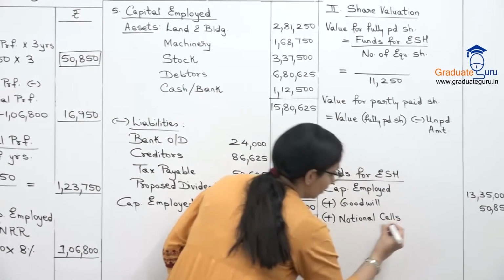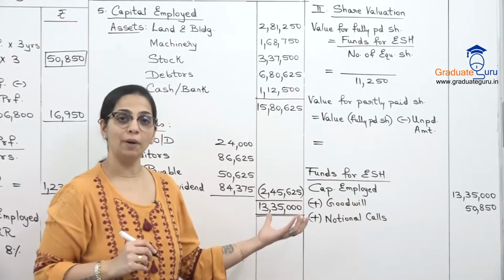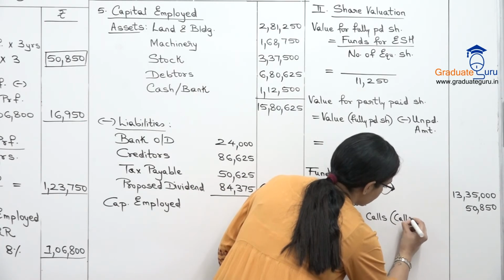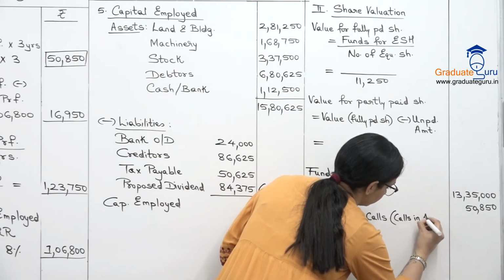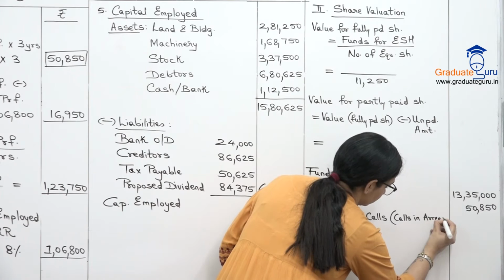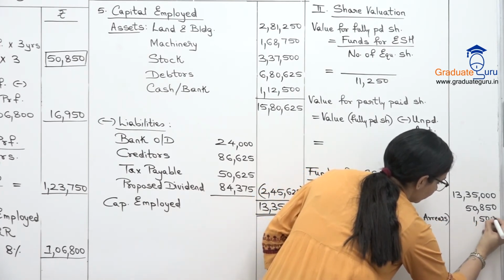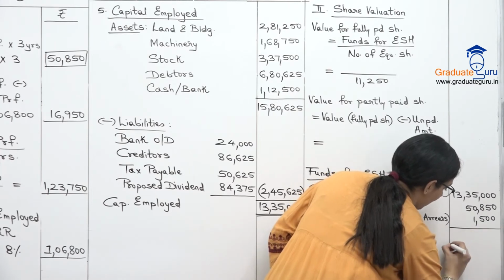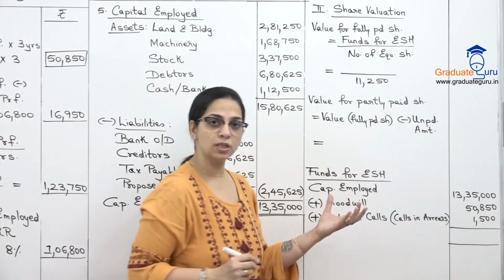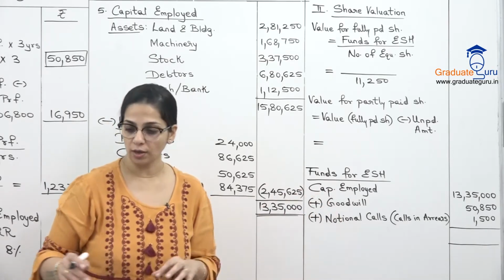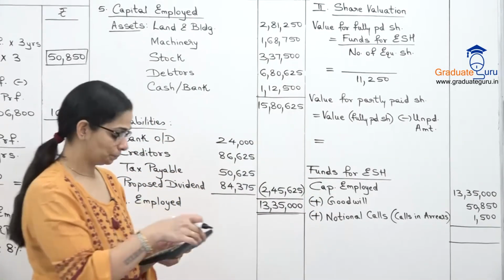Notional means I am assuming that ये amount मुझे मिल रहा है. So let's write in bracket calls in arrears, 1,500. And because there is no preference capital, यही calculation मुझे दे देगा funds for equity shareholders.